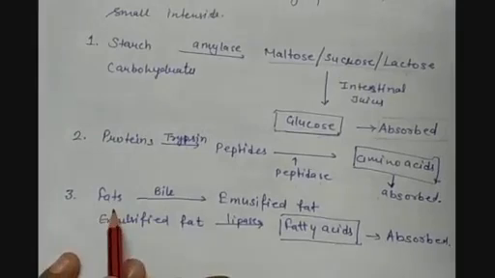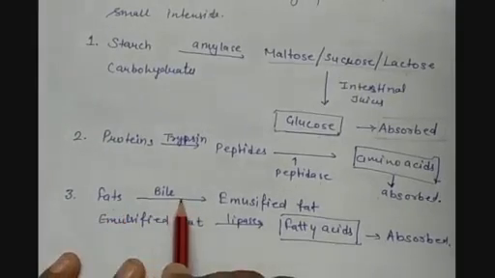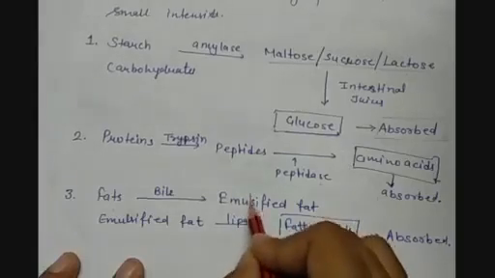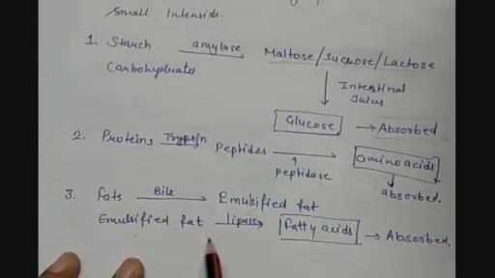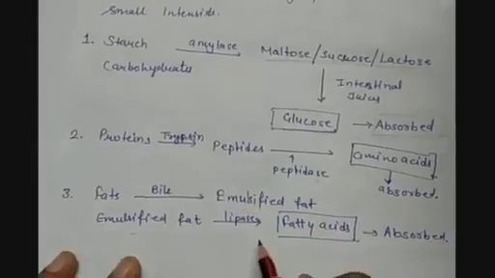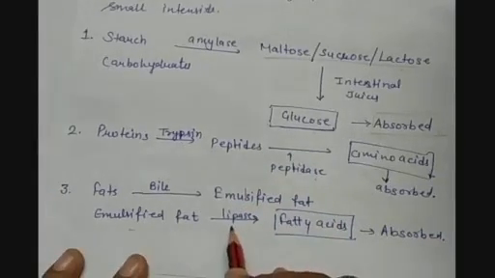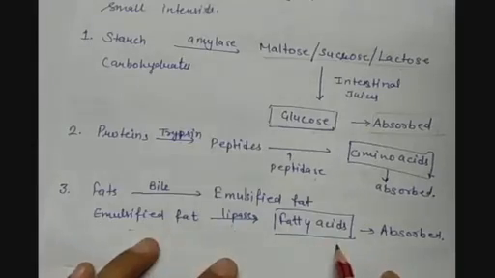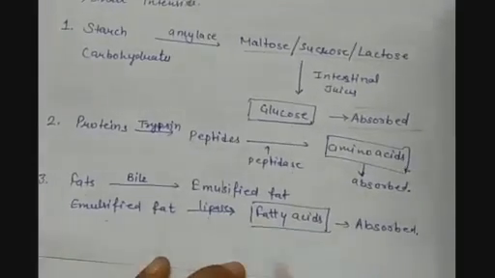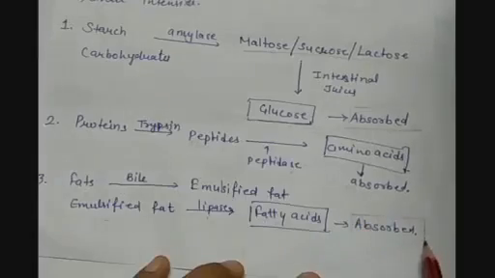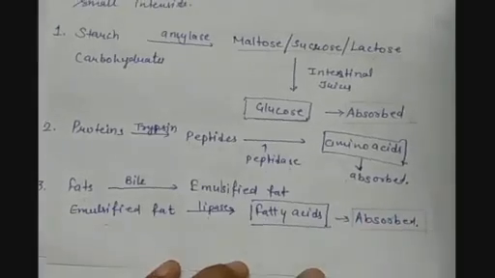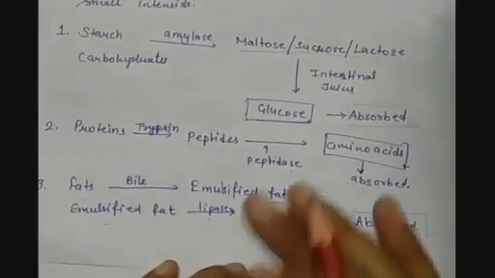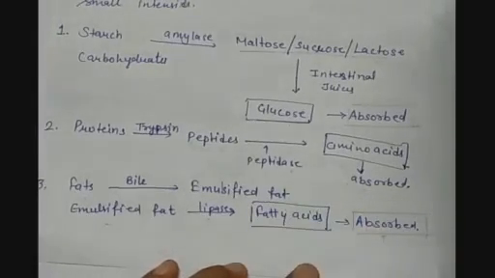So fats, first bile juices act on them and they convert them into emulsified fat. Then this emulsified fat is worked by the enzyme lipase, and lipase converts them into the fatty acids. So fatty acids are the simpler form of fats and they can be directly absorbed by the blood. So this is how the digestion takes place in the small intestine.